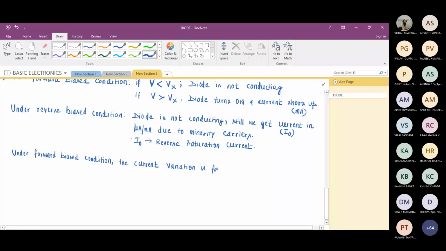It is found to be exponential. We can derive it also. Please make a note of this. It is found to be exponential.